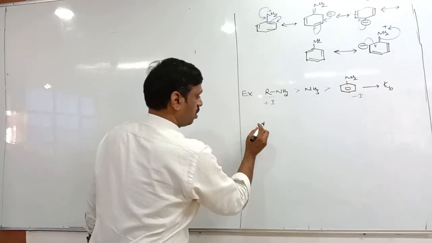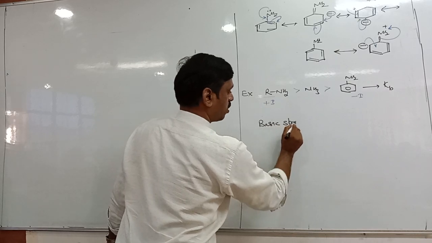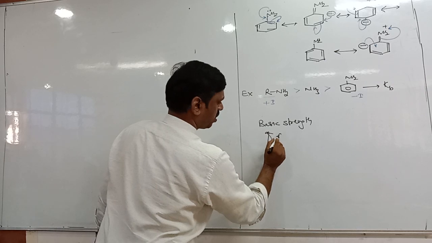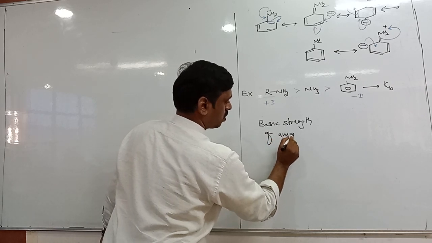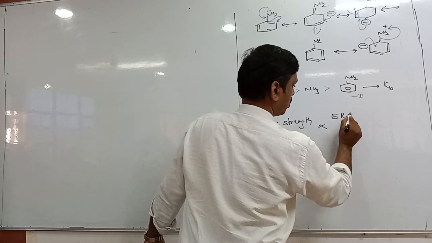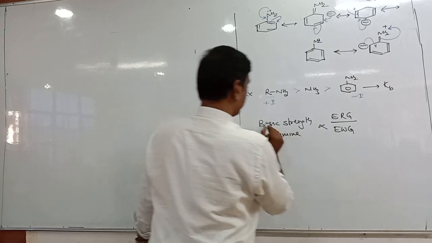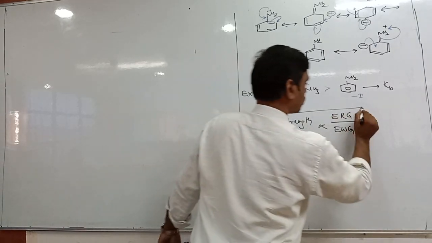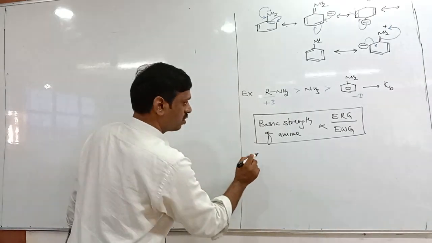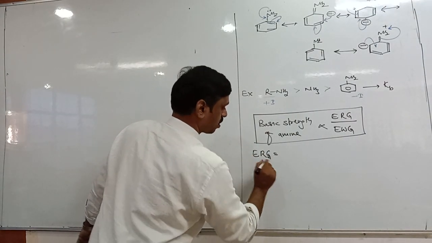Tell me, basic strength of aliphatic amine. Take down. The basic strength of not only aliphatic, any amine is directly proportional to electron releasing groups and inversely proportional to electron withdrawing groups. Okay, but you need to remember what the electron releasing groups are.